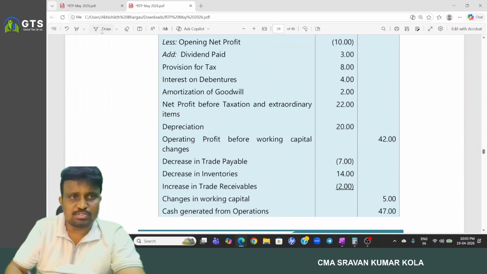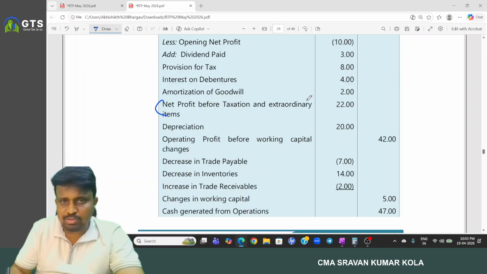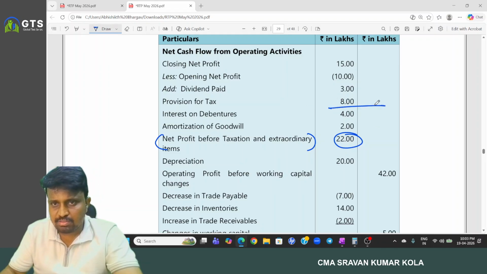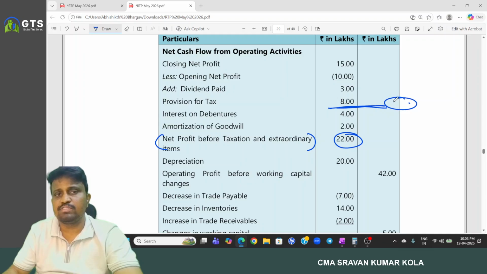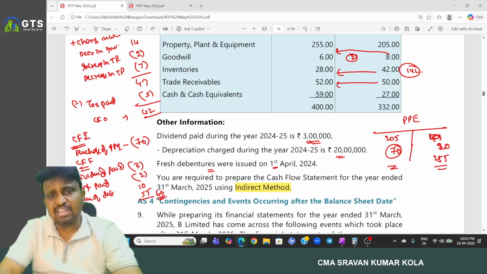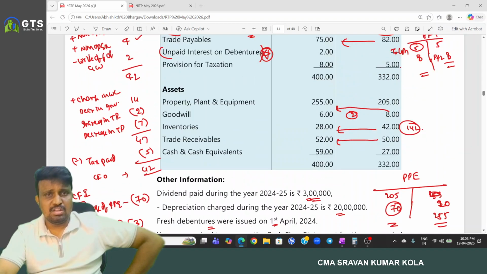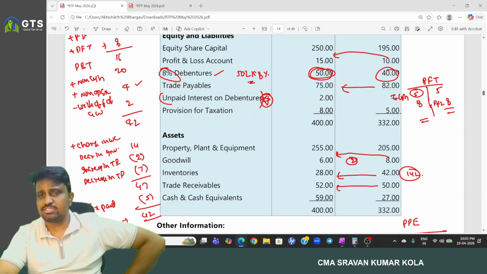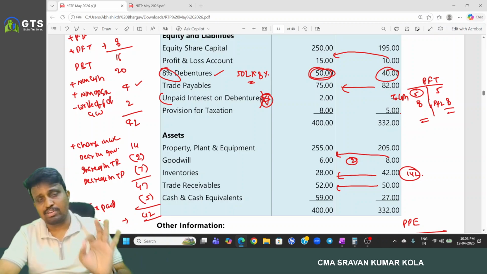But here we have small mistakes. The net profit before tax is not this amount. Net profit before tax here we have. So whatever the figure we have, this is the profit before tax we have to consider. Okay. And this is about the cash flow statement. And here the only new point we have is unpaid interest on debentures. That is not the new point. Just be careful about the respective point. Okay.